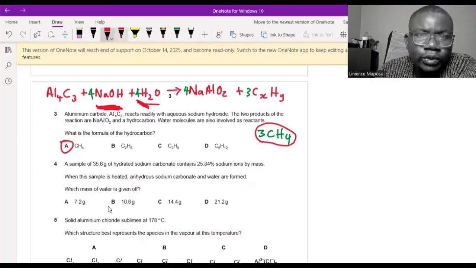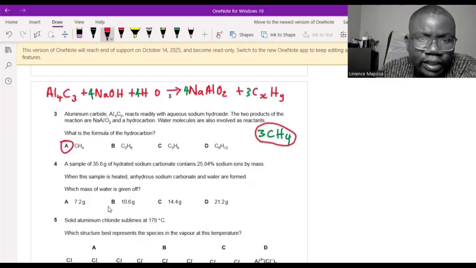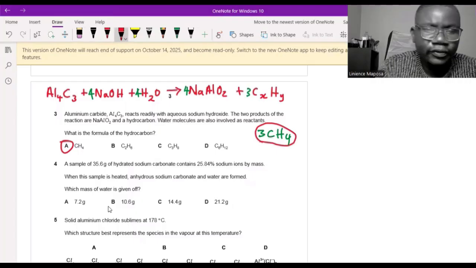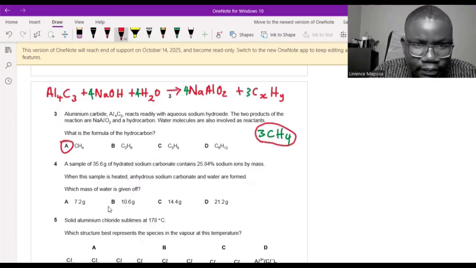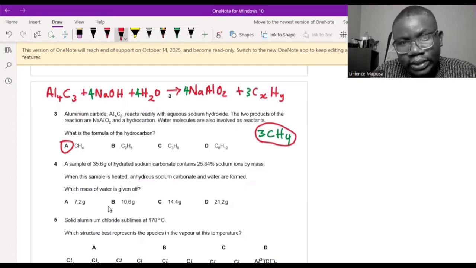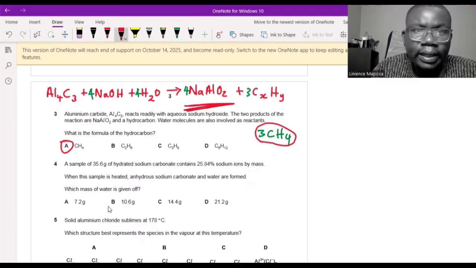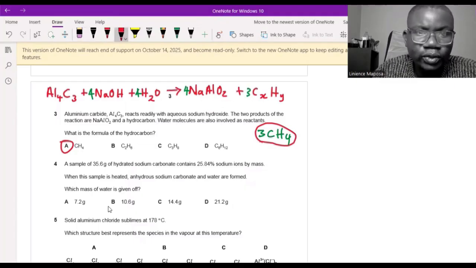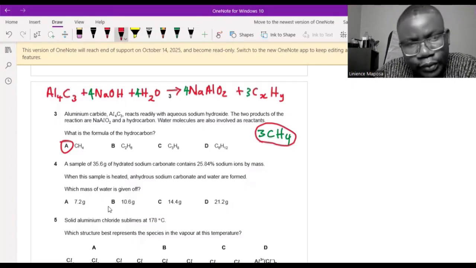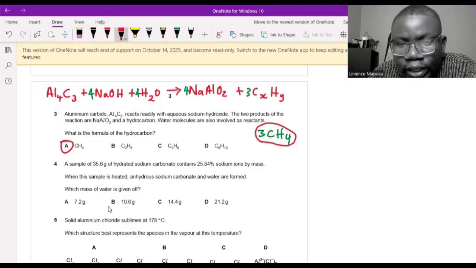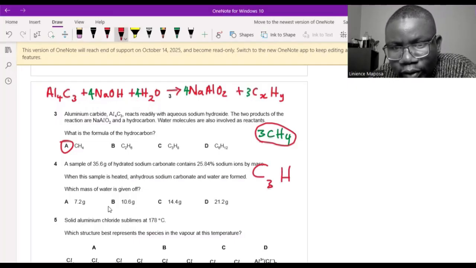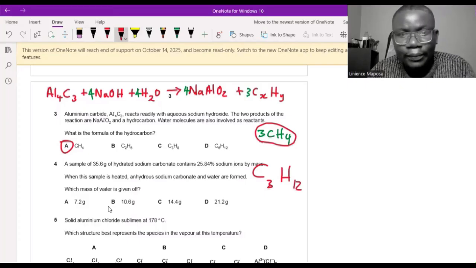Again, just to explain again, I realized that this might be difficult to understand. What I did, just write the equation based on the information they gave you. They told you water is involved, include it. Then we balance the aluminium, we balance the sodium. After you're done, you will realize that you have 8 oxygens on the right, so we need to balance the oxygens on the other side. So you need to include a 4 in front of the water. But when you put a 4 in front of the water, your hydrogens become 8 plus 4. That's 12, right? And since you have 12 now, you cannot have C3H12. There's no hydrocarbon that has this formula.